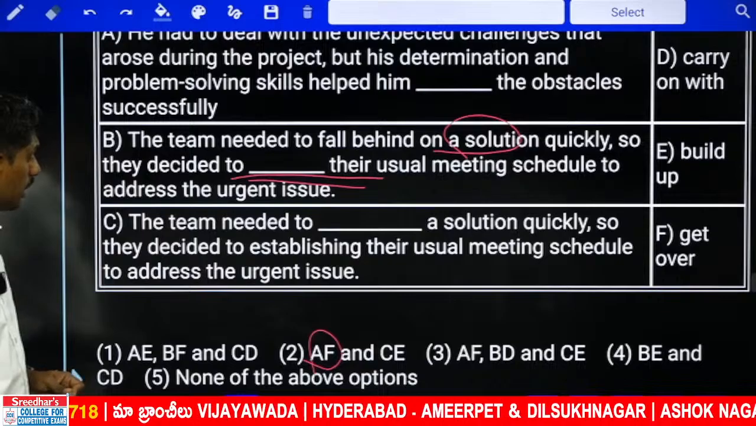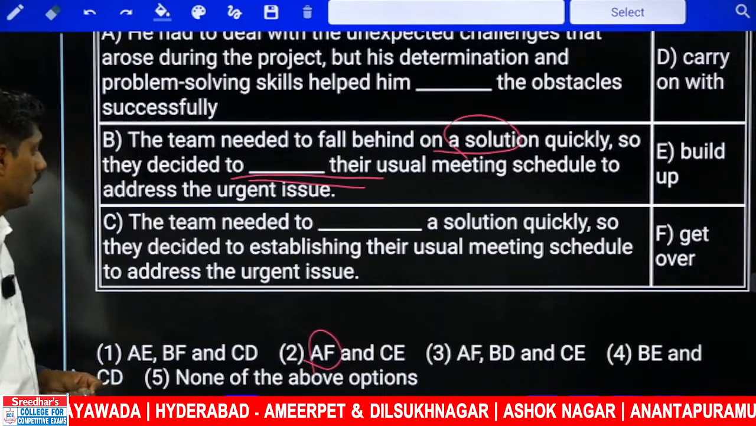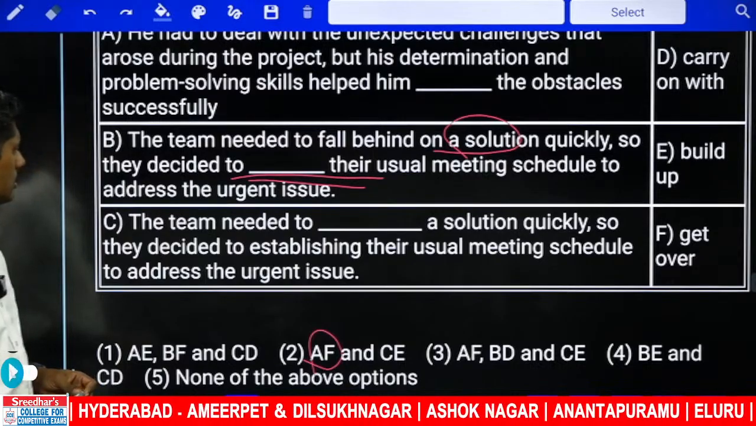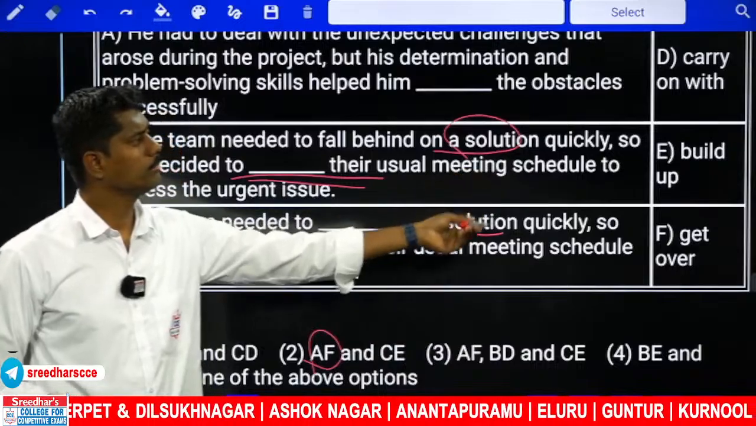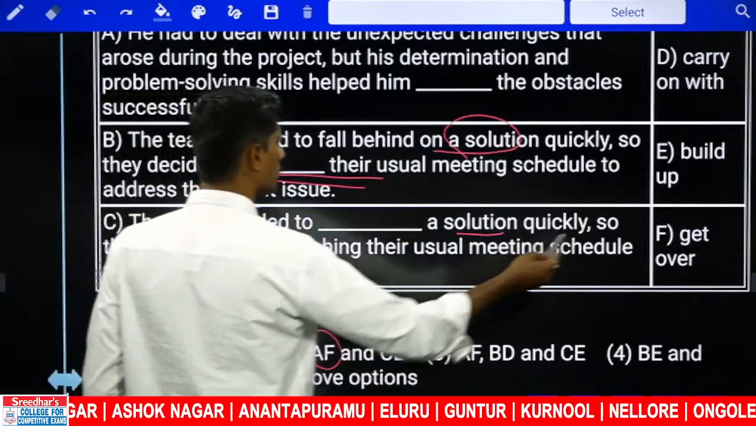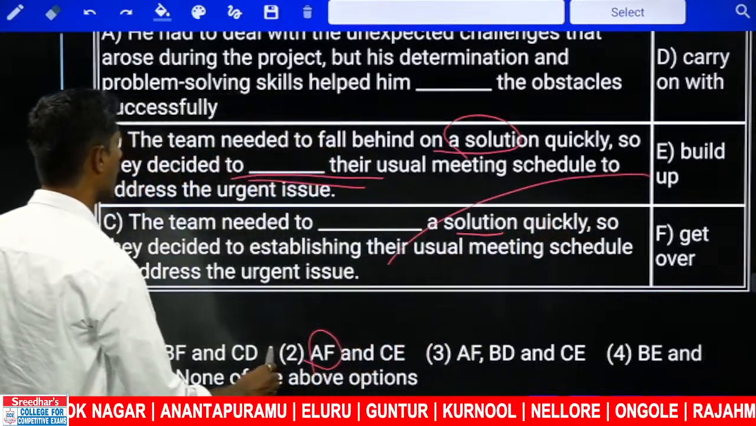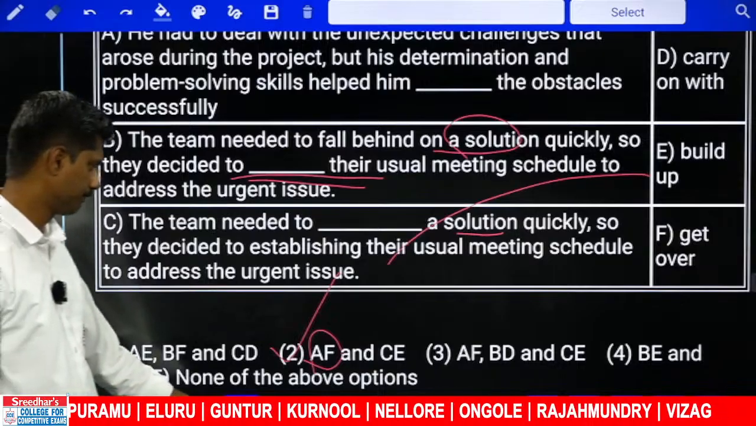The team needed to dash a solution quickly, so they decided to establish their usual meeting schedule to address the issue. So the team needed to dash a solution quickly. So build up solution or carry on. Build up solution may be more suitable. Therefore, I am taking the second option. AF and C.